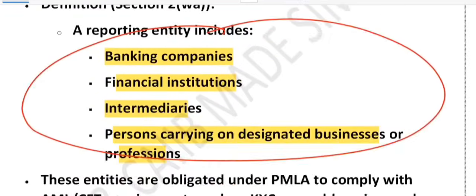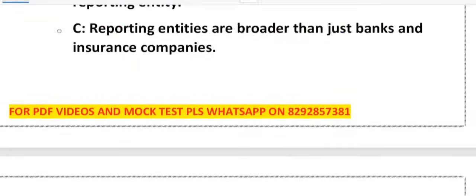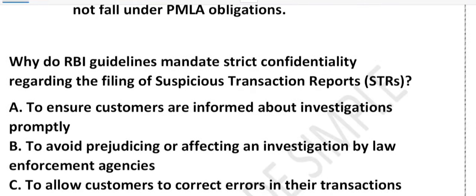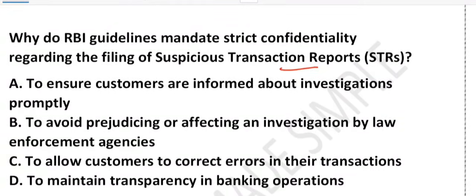Now, I hope this is clear what is reporting entity. Now let's see the next question. Why does RBI mandate strict confidentiality regarding the filing of STR? Very good question. What is STR? Suspicious transaction report. That is called STR. So the question is, why do banks keep a suspicious transaction report a secret? Let's decode it. Options are: to ensure customers are informed about investigation promptly, to avoid prejudicing or affecting an investigation by law enforcement agency, to allow customer to correct error in their transaction, to maintain transparency in the banking operation.